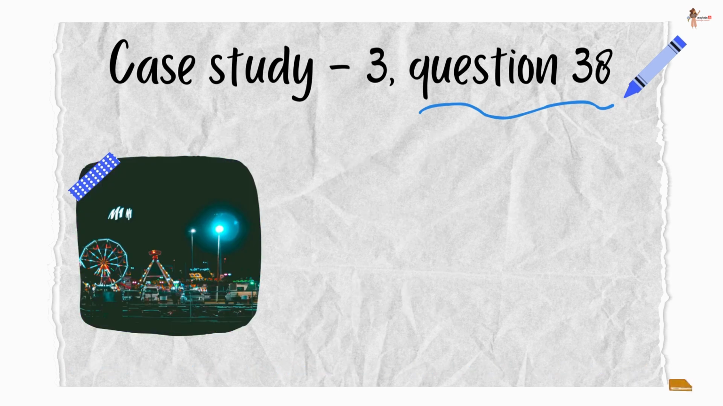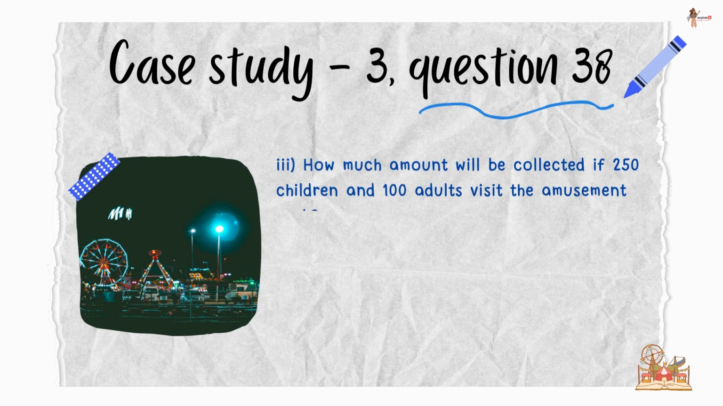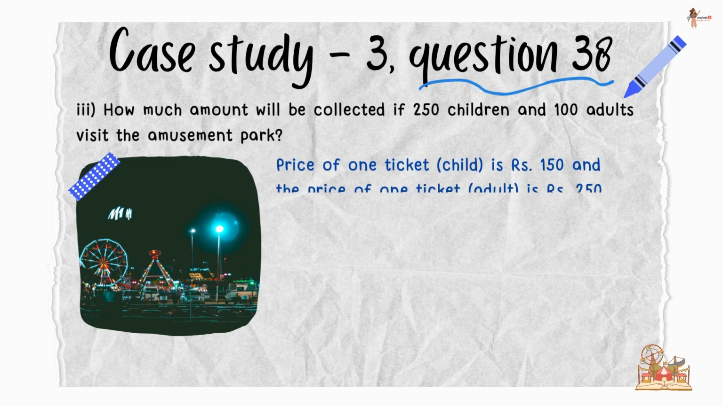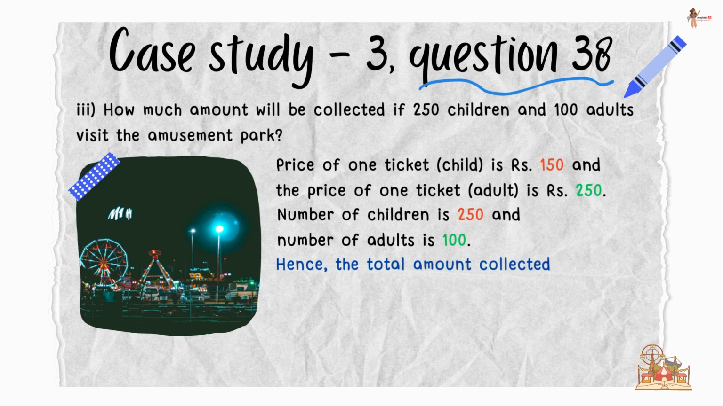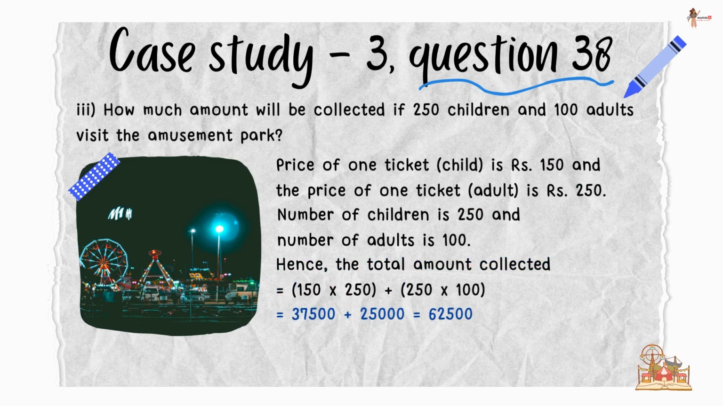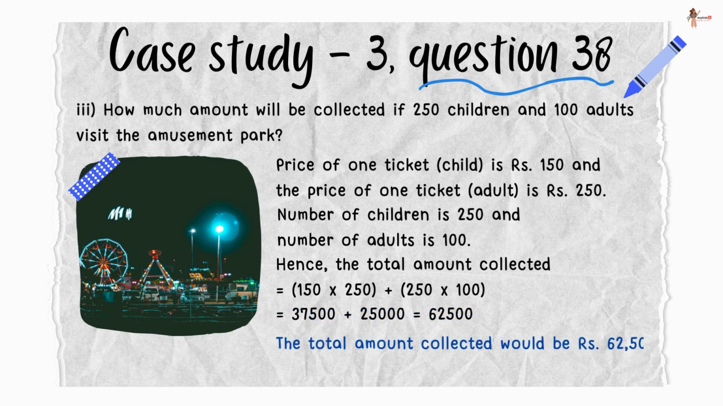Let's see the next part now. How much amount will be collected if 250 children and 100 adults visit the amusement park? Now, price of one ticket per child is rupees 150 and the price of one ticket per adult is rupees 250. Number of children is 250 and the number of adults is 100. That means the total amount collected that day would be 150 times 250 plus 250 times 100, which is equal to 62,500. The total amount collected would be rupees 62,500.